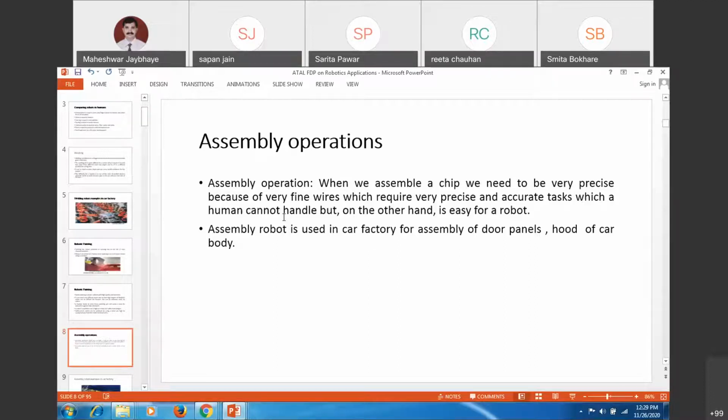In those cases, you can have these compact robots which can be used for dedicated applications.